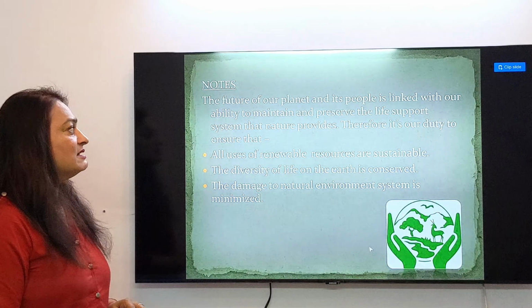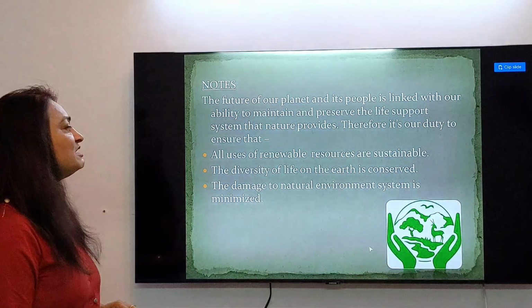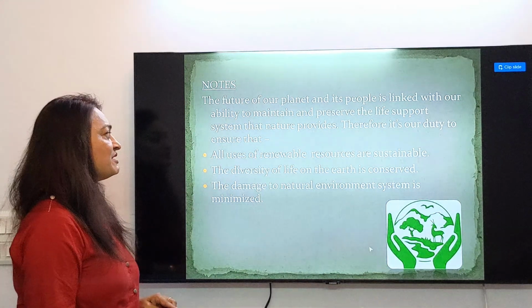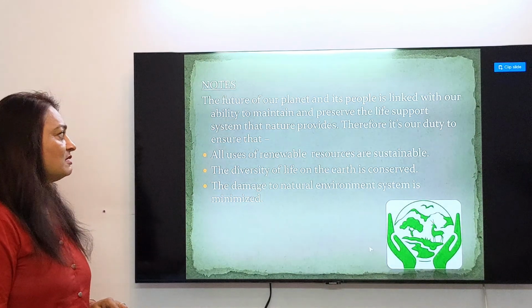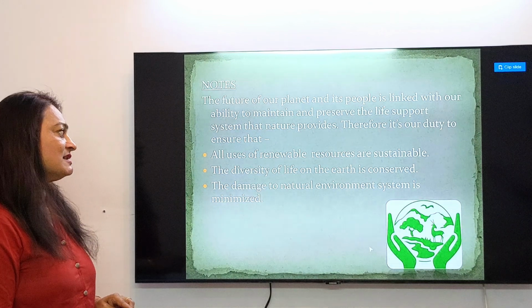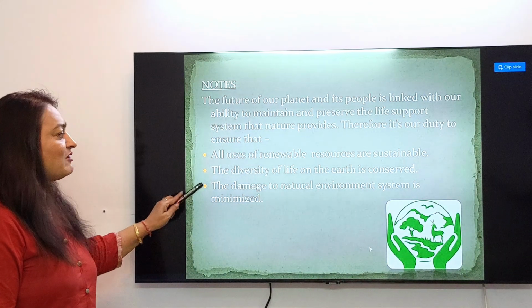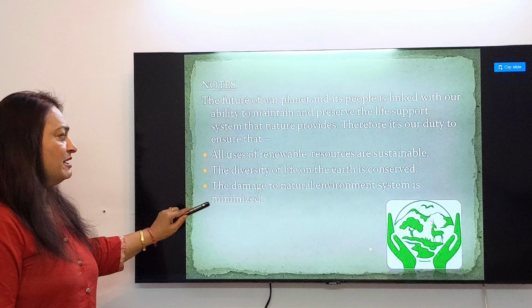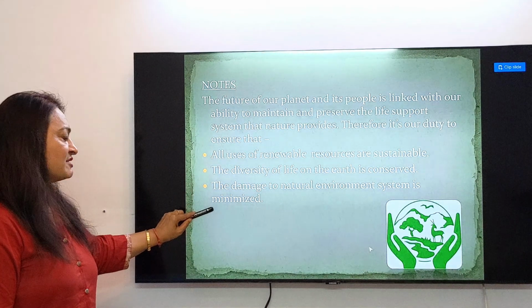Future of our planet, its people is linked with our ability to maintain and preserve the life support system that nature provides. So what are the principles? All uses of renewable resources are sustainable. The diversity of life on the earth is conserved. The damage to natural environment system is minimized.